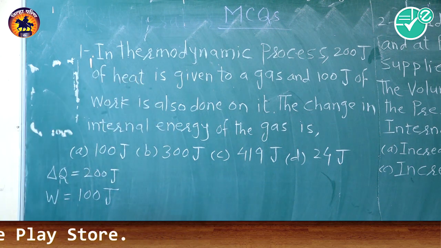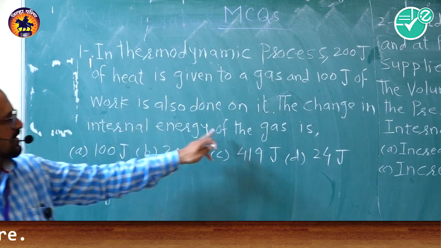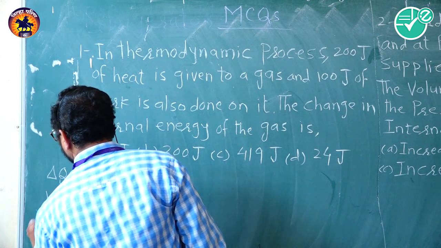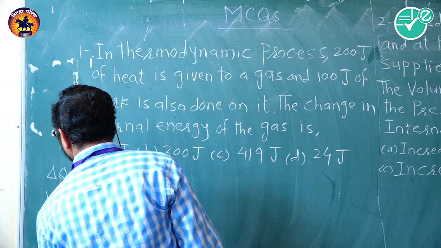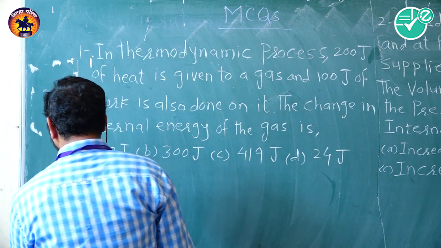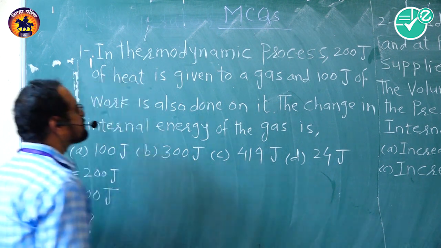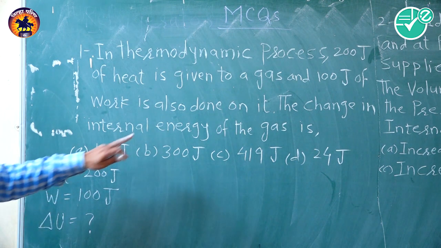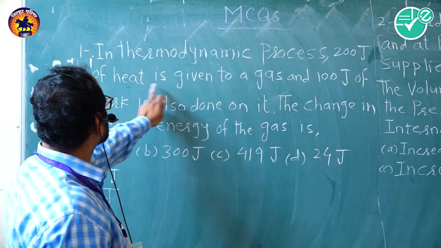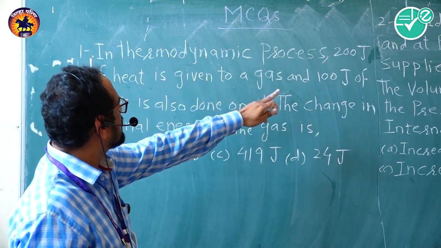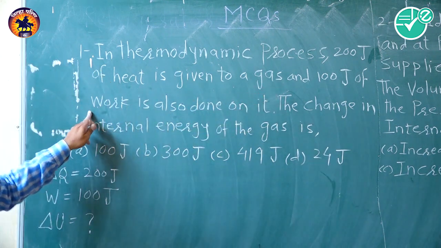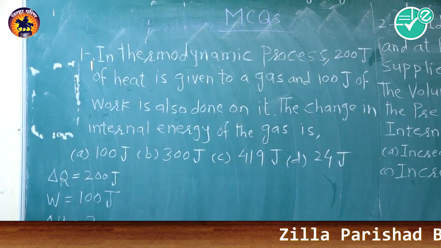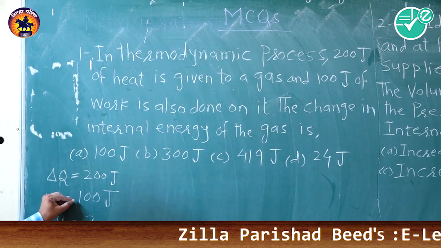Now we have to find the change in internal energy of the gas. Before solving the problem, here work is done. 100 joule of work is also done on it, so for that we have to take 100 joule as minus.